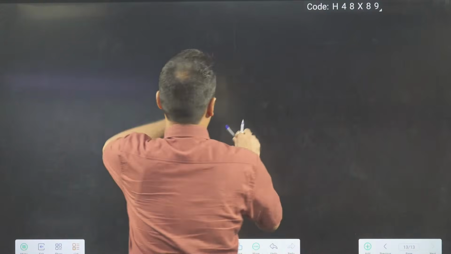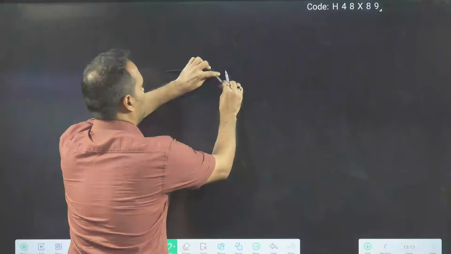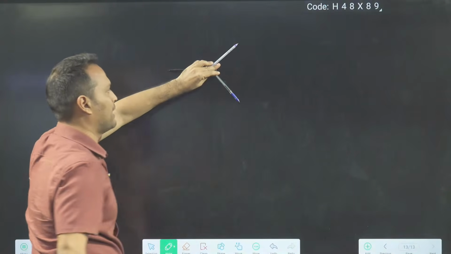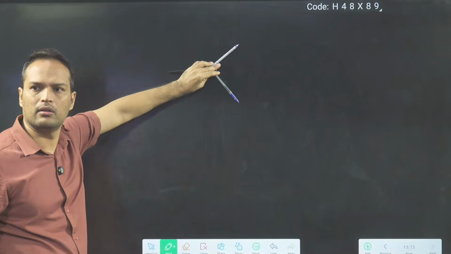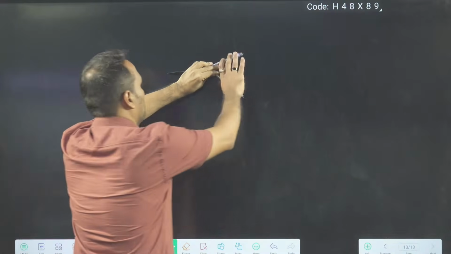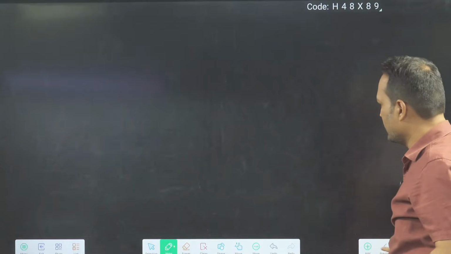3 bonds you can think like this: 1 bond here, 1 bond here, other bond here. देखो, trigonal planar. 120 degree planar shape. Clear? Okay. Now let's come to the next part. What is the next part?